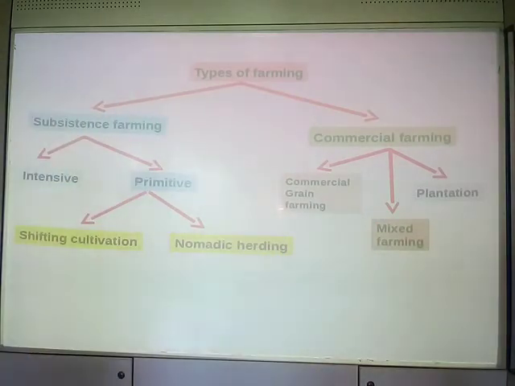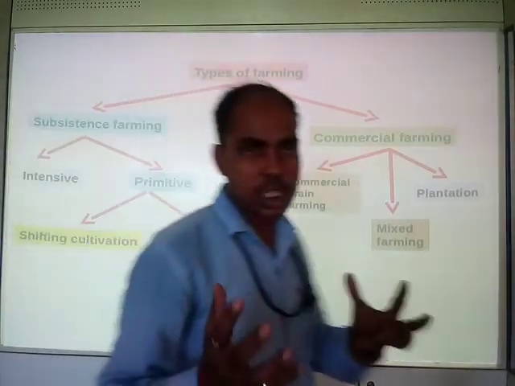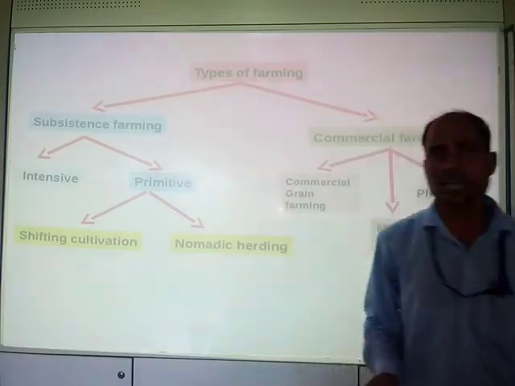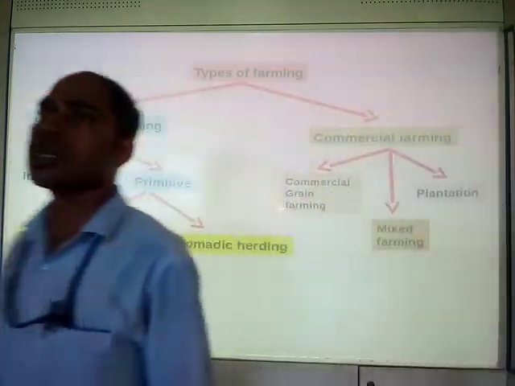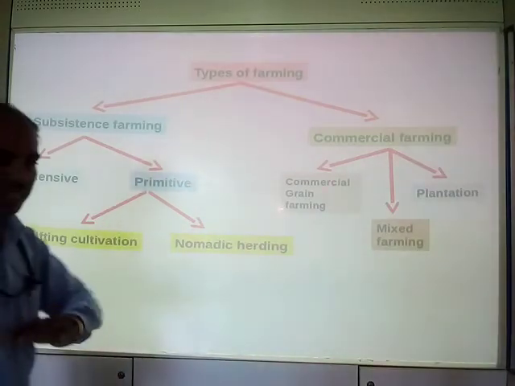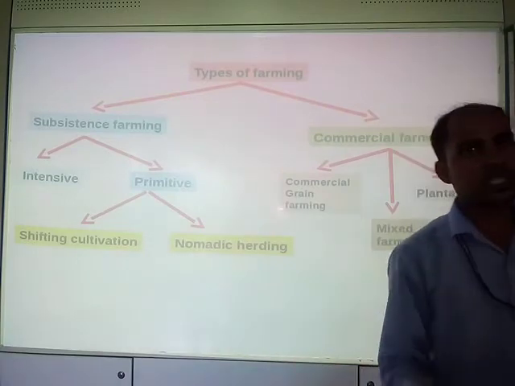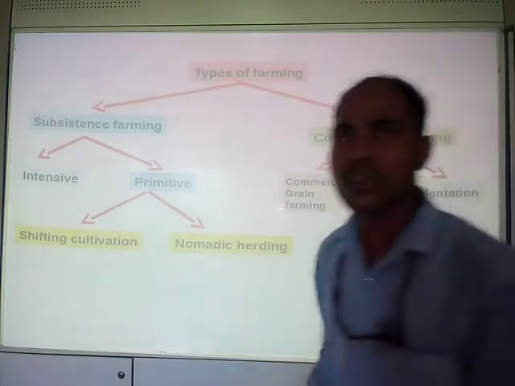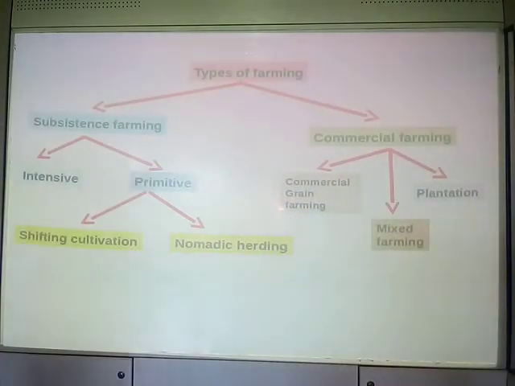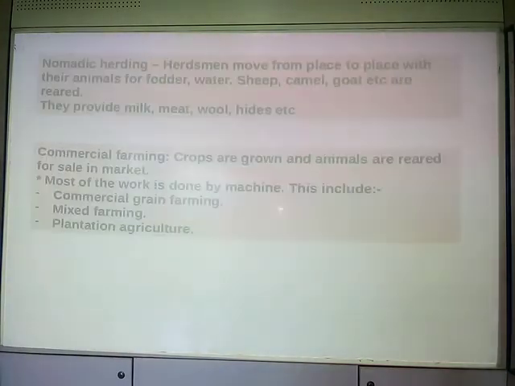The forests are first cleared, they are burned, ashes are mixed with the soil, making it fertilized, crops are grown, and after harvesting farmers move on to another piece of land. That is shifting cultivation.